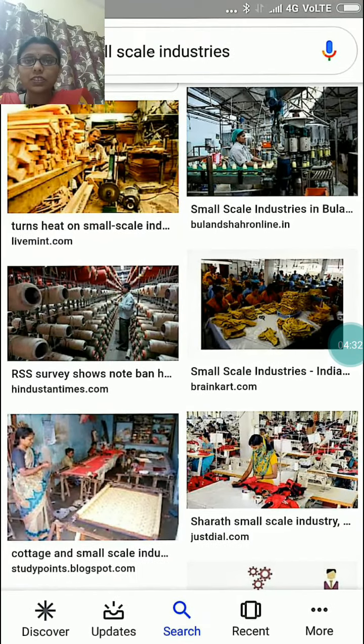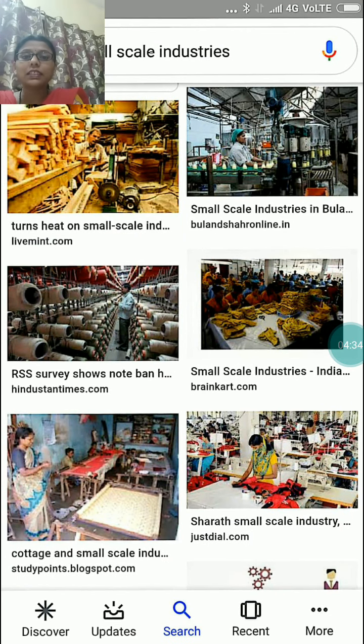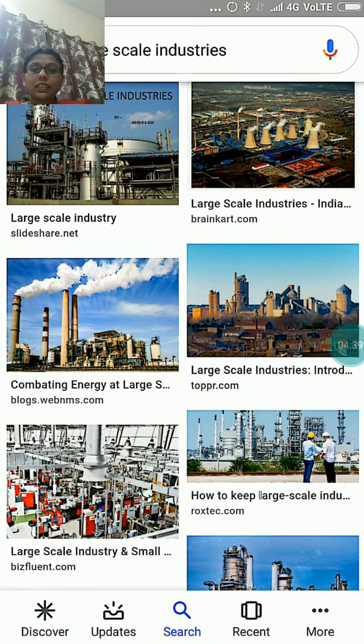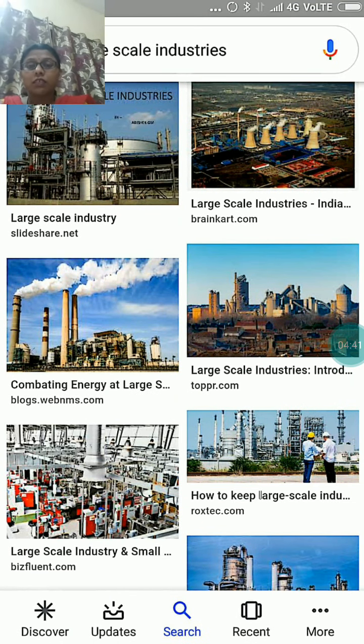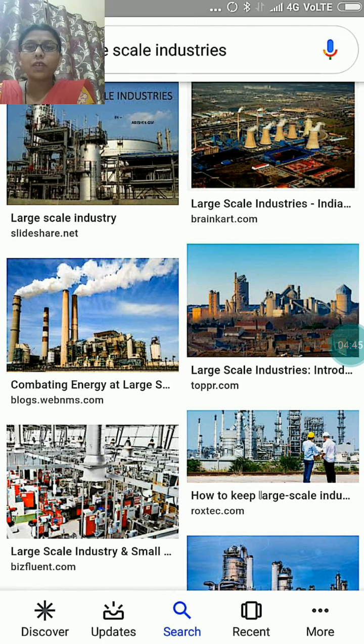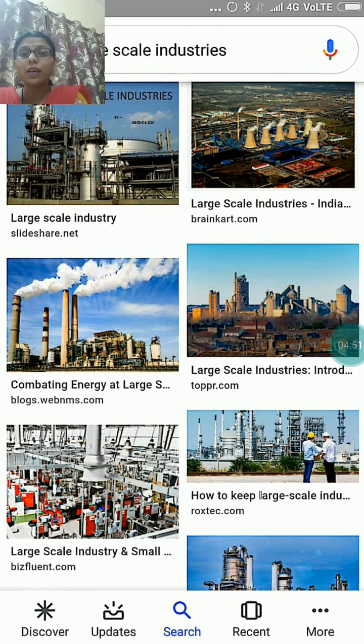Our next industry is large scale industry. Large scale industries employ thousands of workers. Thousands of workers work in these industries, and the infrastructure of these industries is also very big.